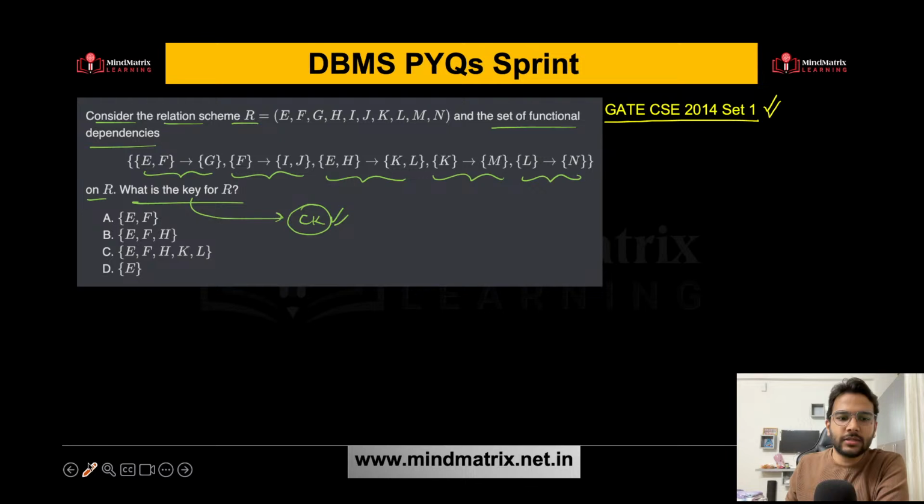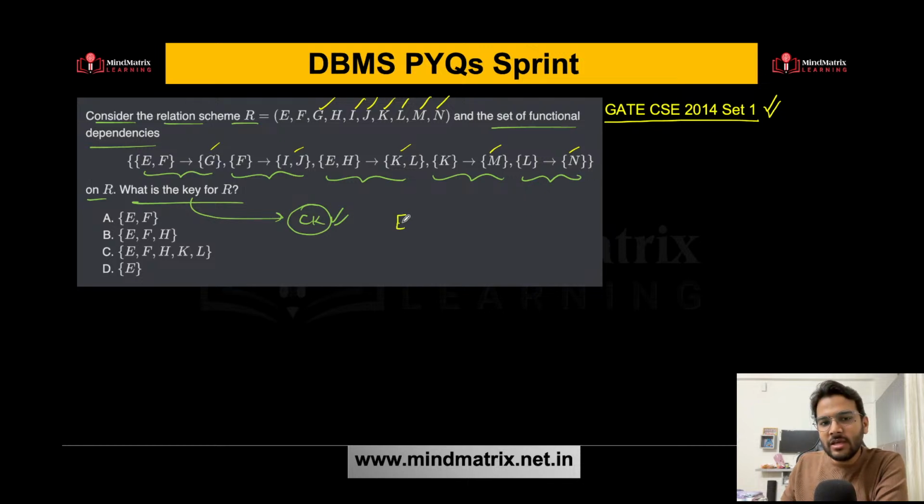Now carefully see this. As I told you, in order to find the candidate key, you need to first focus on those attributes which are not present on the right hand side of the functional dependencies. So G is present, I is present, J is present, KL is present, MN is present on the right side of the functional dependencies. You can see carefully. But H is not present, EF is not present.